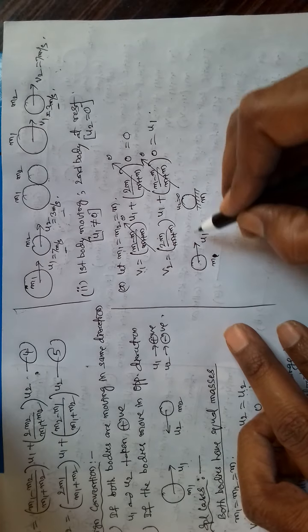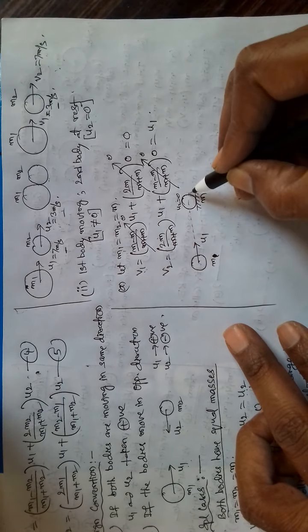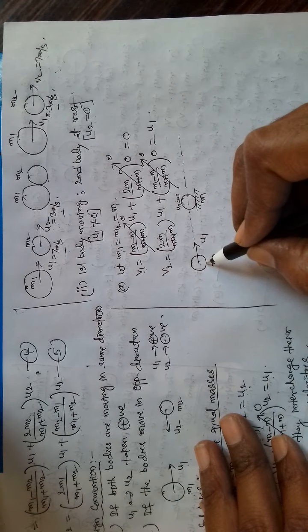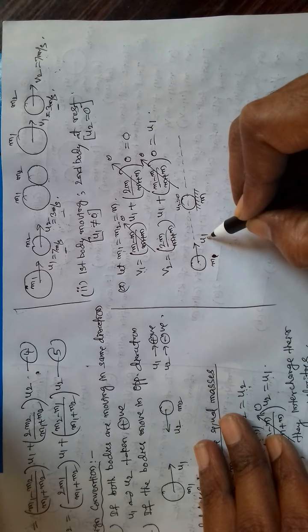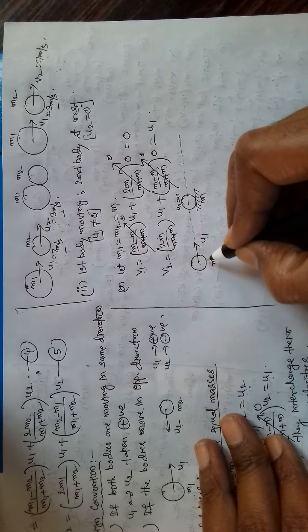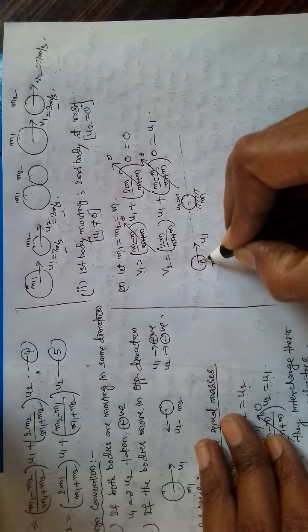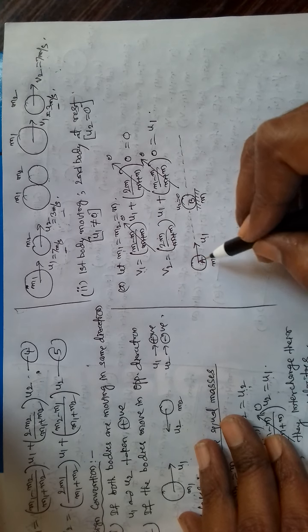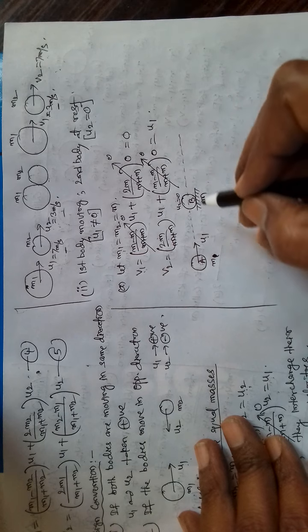It is at rest. So this ball is moving with u1 velocity and hits this. Suppose this is ball A, this is ball B. A ball hits B ball.